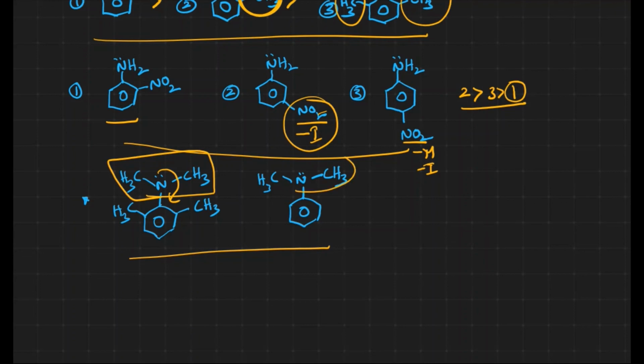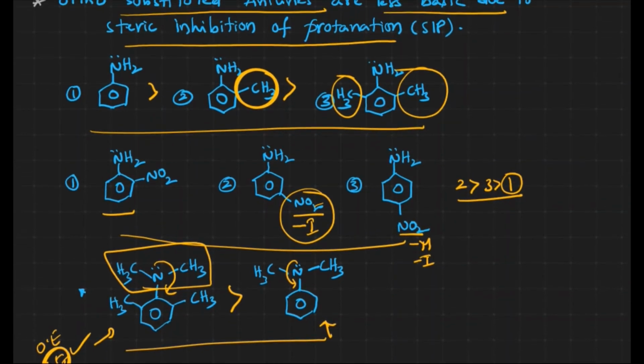But here it is in the plane itself, right? When it is in the plane, it donates the electrons to the ring for resonance. We have already discussed in previous classes that for resonance to occur, it has to be in the plane. In this case it is in the plane, but in the case of the first one, there is no plane. In the case of the first one, we can see the ortho effect and the resonating effect also. When these two occur together, we have to consider the resonating effect in the case of the basic nature of amines. That is why the first one is comparatively more basic than the second one. Okay, these are all about the basic nature of amines. Thank you for watching.